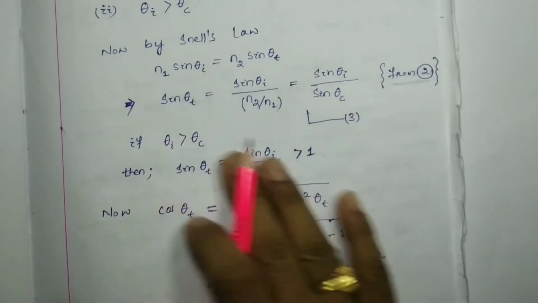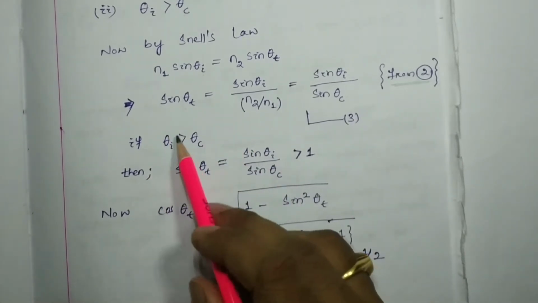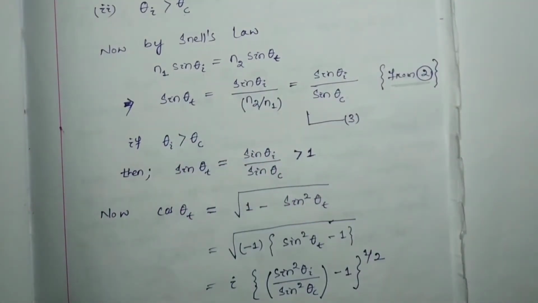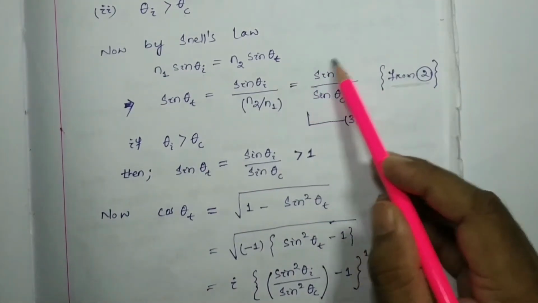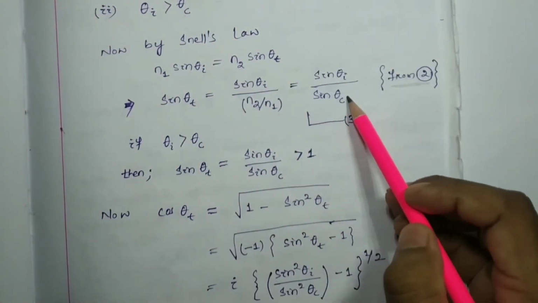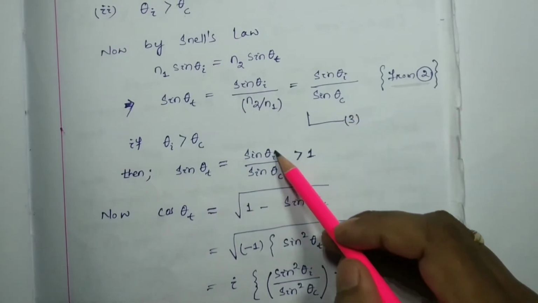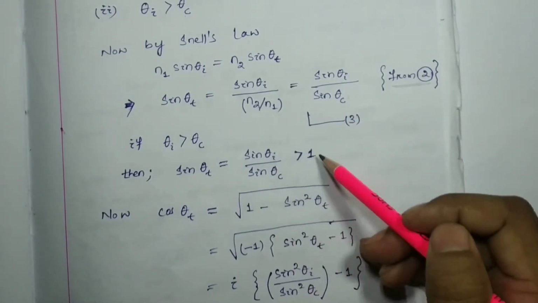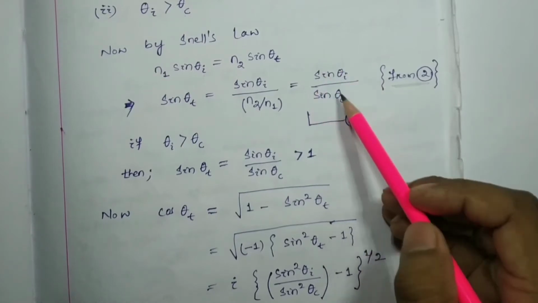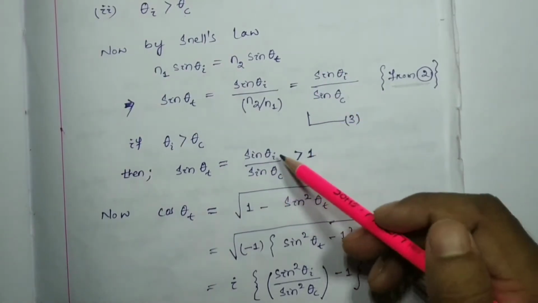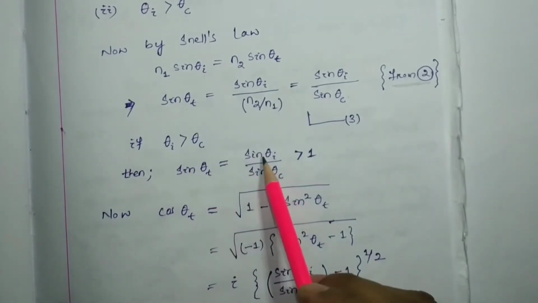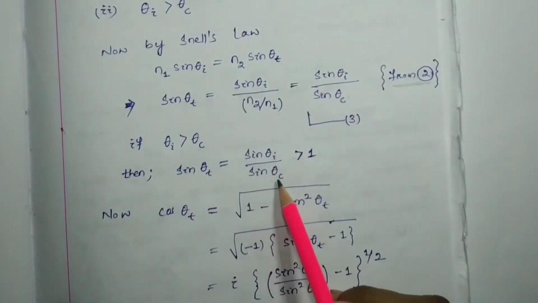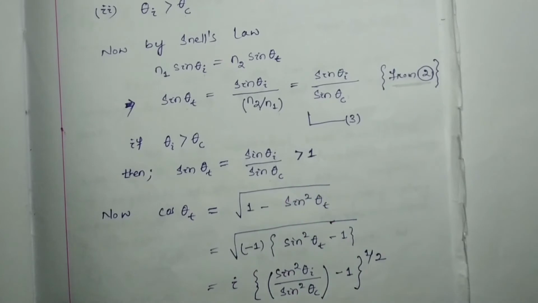So if theta i is greater than theta c, then sine theta i will be greater than sine theta c. Hence sine theta i by sine theta c will be greater than 1, because the numerator is greater than the denominator, so obviously the ratio will be greater than 1. So sine theta t, which equals sine theta i by sine theta c, will be greater than 1.